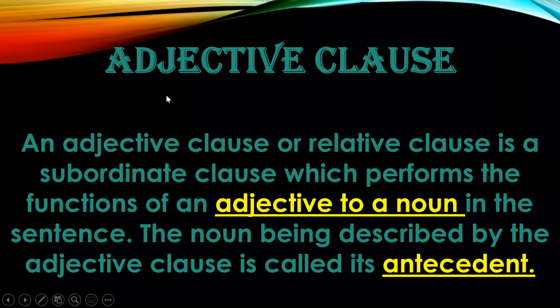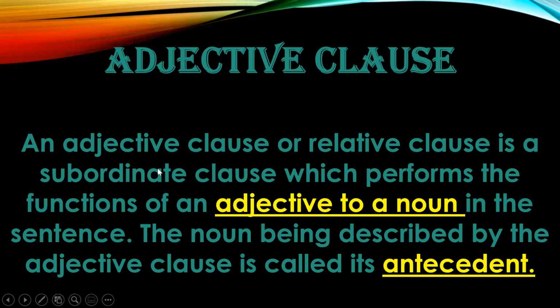Now we'll move on to adjective clause. Now an adjective clause, as the name suggests, an adjective is a word which describes a noun or a pronoun or another adverb. An adjective clause, also called a relative clause, is a subordinate clause which performs the function of an adjective to a noun. That means it is describing the noun or a pronoun in the sentence.